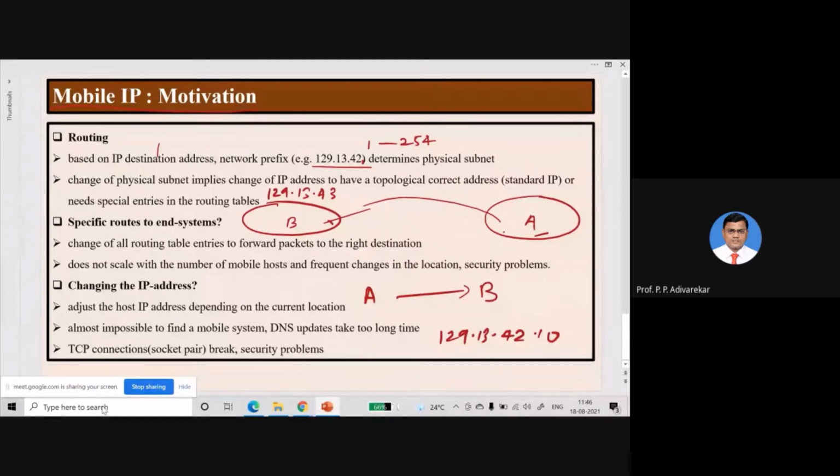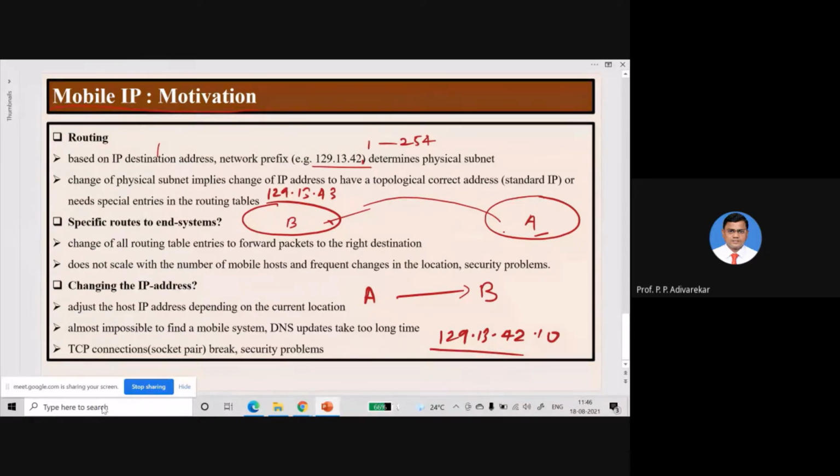So it can use abcd.com as a destination address, but changing the subnet means changing this binding of the name to the IP address. That is, a DNS update is required, because when you change the subnet, definitely the IP address is going to change. That means whatever IP address was mapped to abcd.com will also have to be changed. These DNS updates take too long to propagate, so that is not a feasible solution.